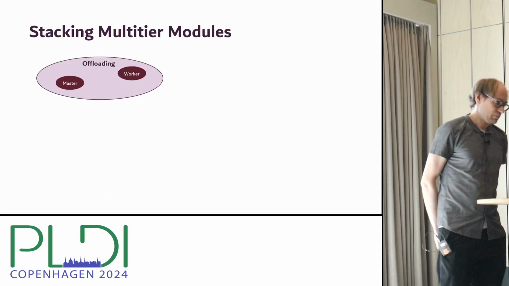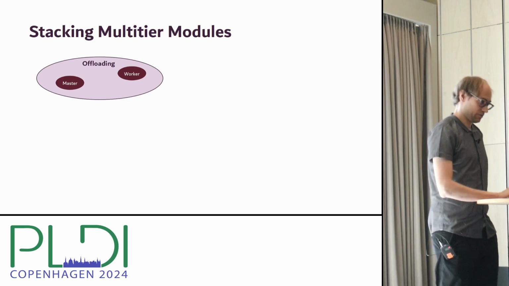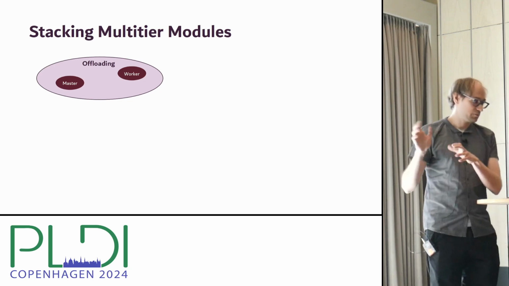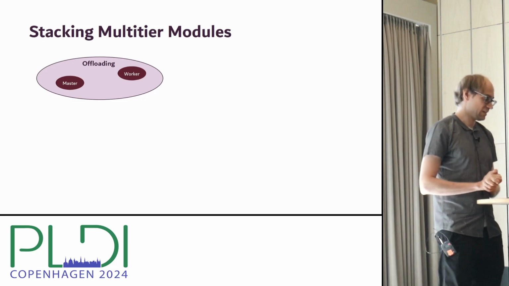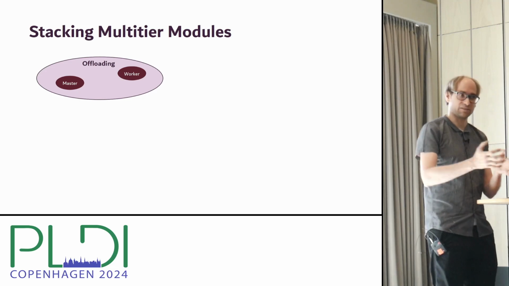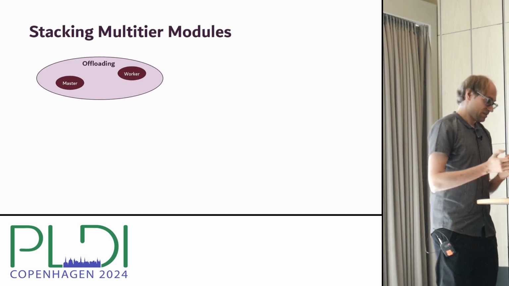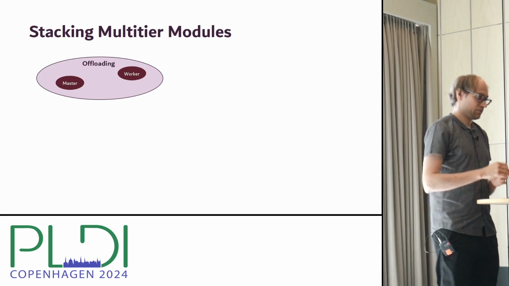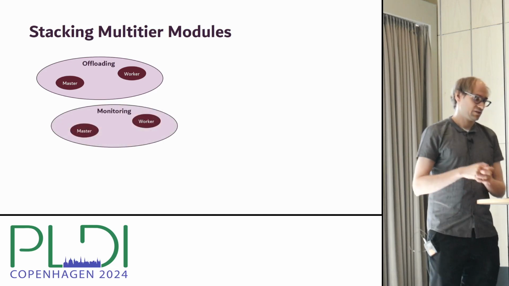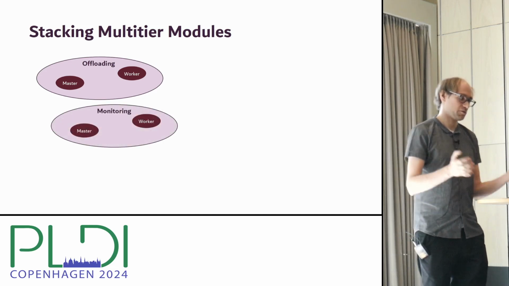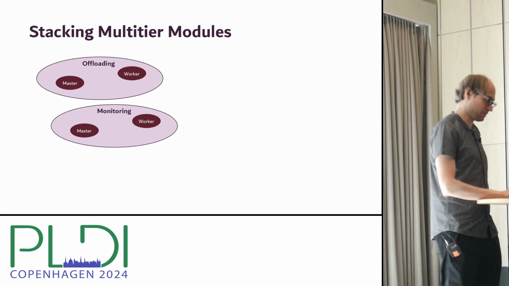So let's have an example of how such a multi-tier module could look. Here we have an offloading module, which is defined on a master peer and a worker peer. And these peers are essentially abstract polymorphic types. So this offloading module allows offloading tasks to worker nodes. And then we have another module that implements the functionality for monitoring if workers are still reachable, for example, using a heartbeat mechanism.